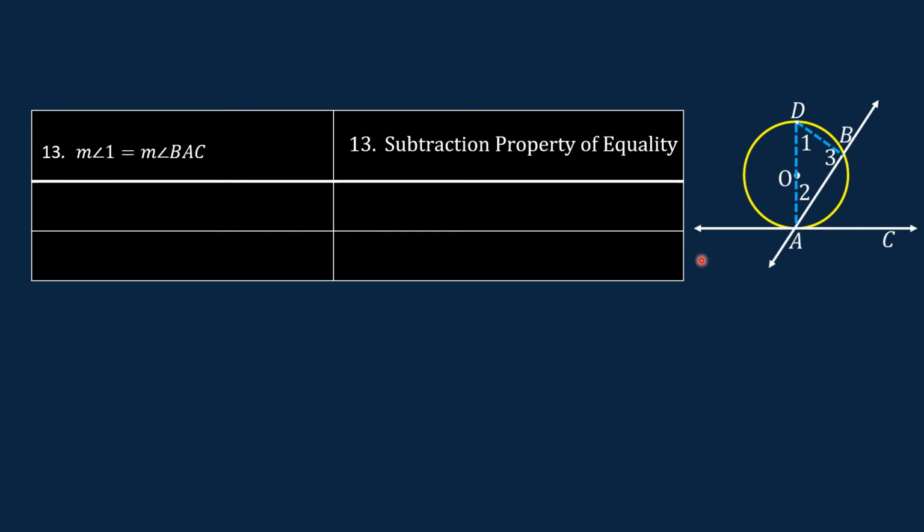Let us look at the figure. This is angle 1 and this is arc AB. So for our next statement, the measure of angle 1 is equal to 1/2 of the measure of arc AB. The reason is inscribed angle theorem.